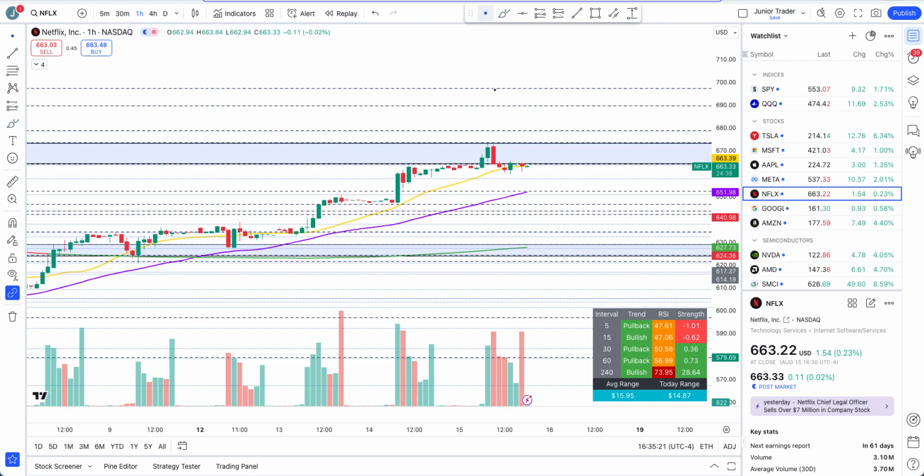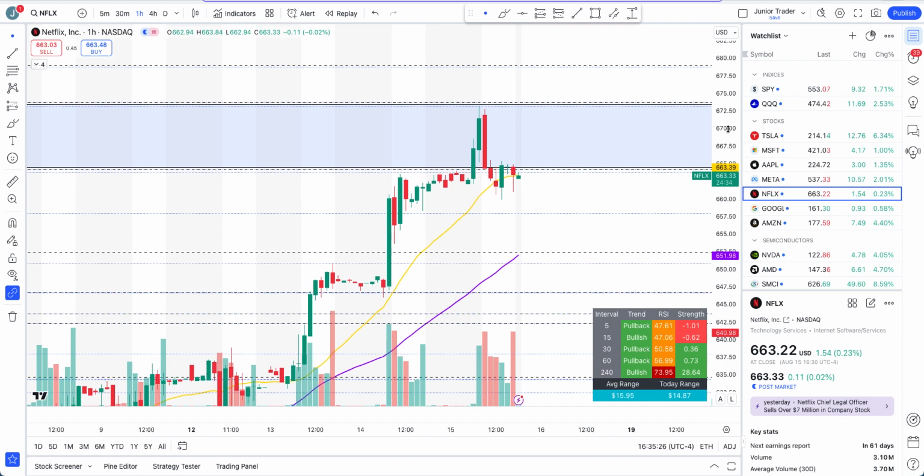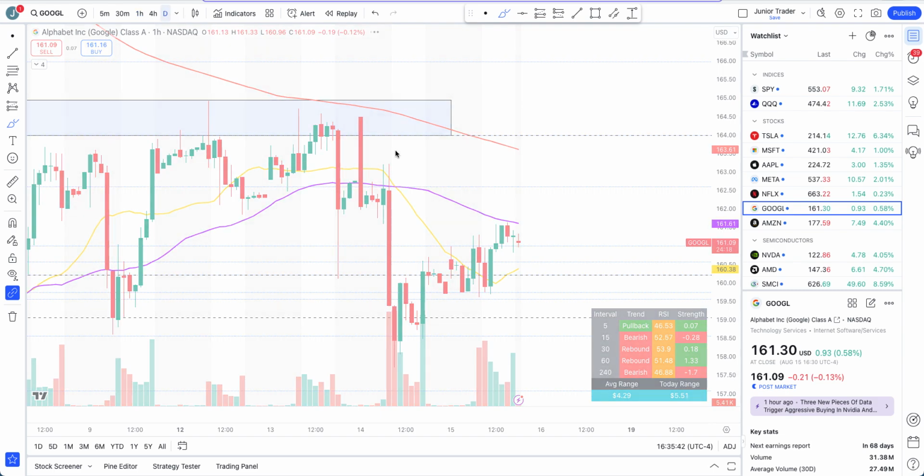On the hourly interval, now that's an important thing to talk about here. Tomorrow, if we stay below 664, that pullback may continue, cool off may continue. 657.96 area to watch, and the 50 hours moving average, at least for tomorrow. All right, taking a look at Google. So let's go to the daily interval first.